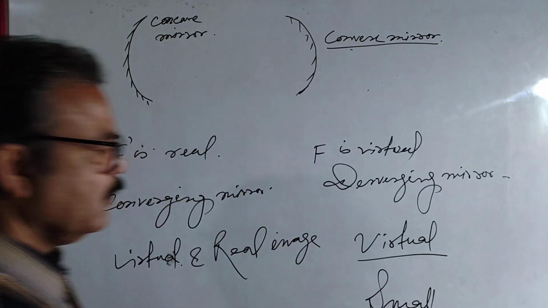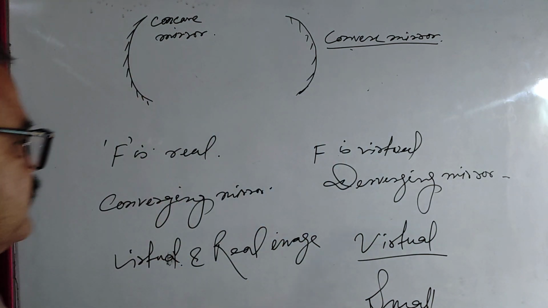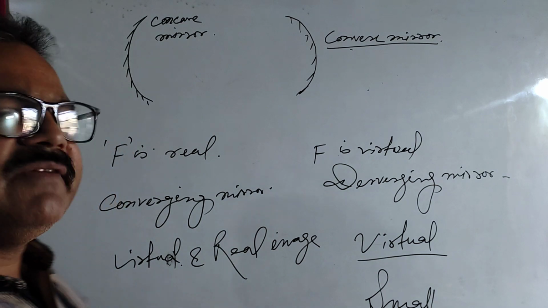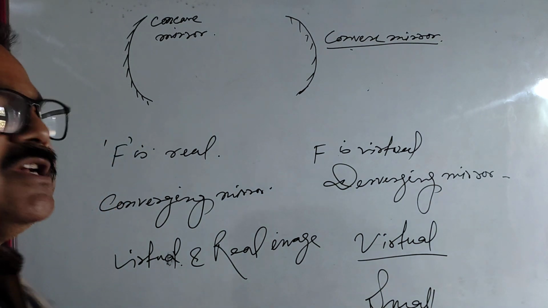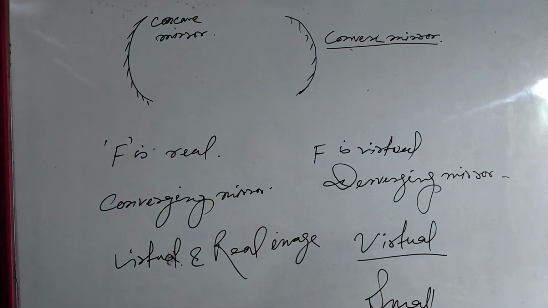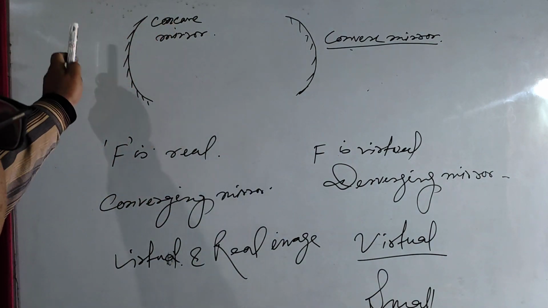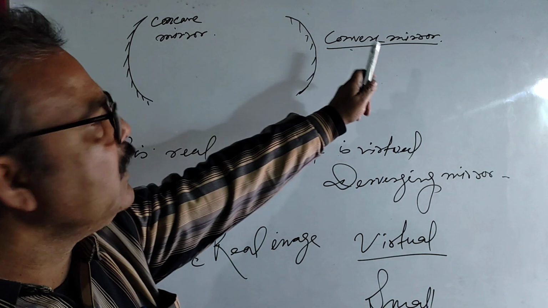Okay, but for the image from the concave mirror, the size varies. Sometimes it may be magnified and sometimes it may be smaller than the object. Okay? Could you follow this point? Clear? And these are a few differences between concave mirror and convex mirror.